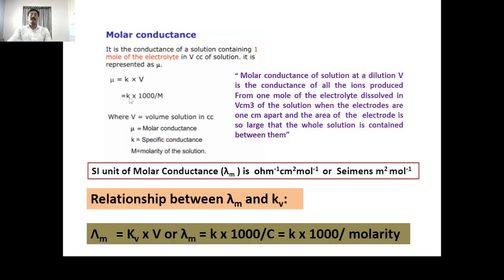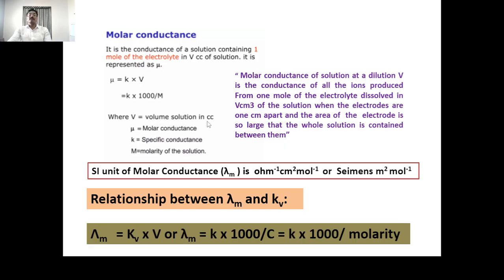Similar to the equivalent conductance, the molar conductance is equal to kappa, the specific conductance, into 1000 divided by its molecular weight, gram mole of the substance dissolved in 1000 centimeter cube of the solvent.